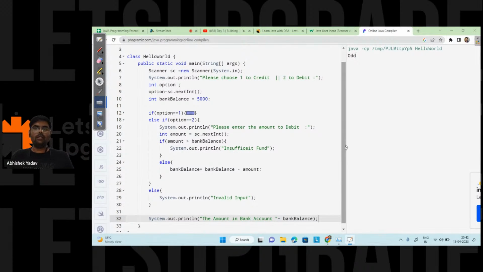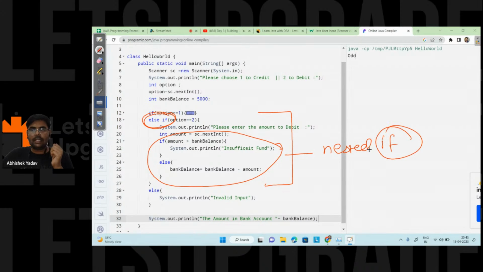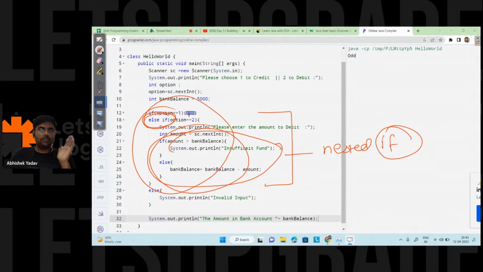So this is about if else if, and you can see one more thing right here, guys. Inside the else if block, you have written one more if else condition, right? So this part is called nested if. So you are using nested if else here inside the else if part. So now you're clear with the if else if, and nested if, right?